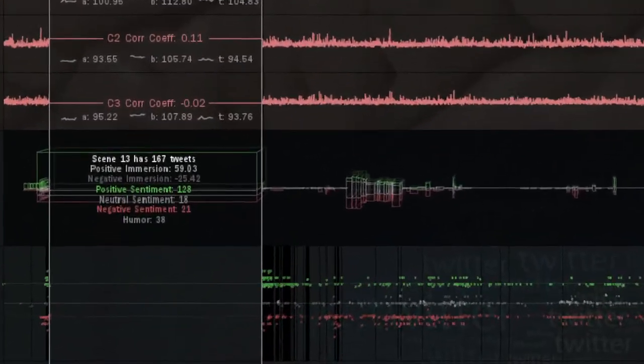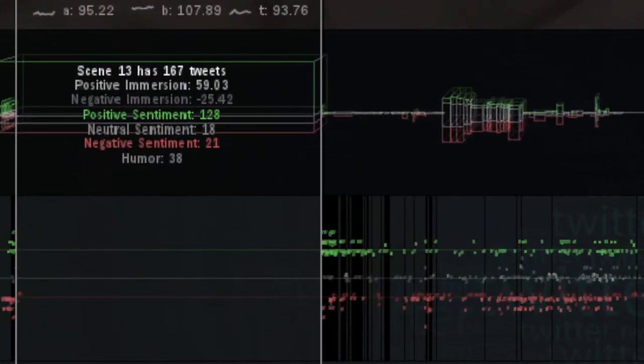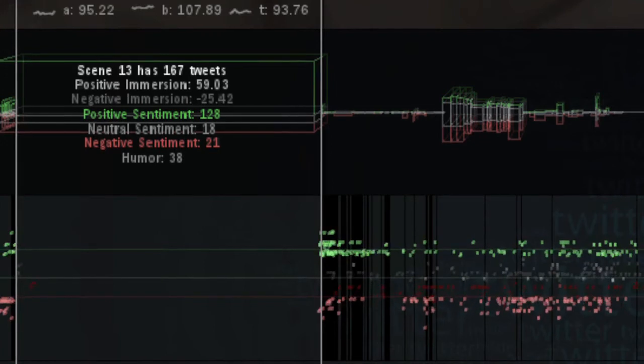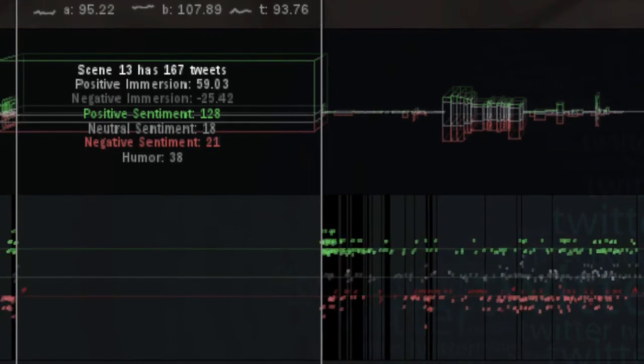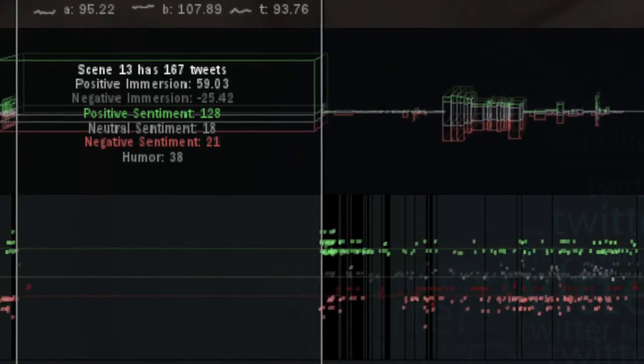Focusing in on the Twitter data, we see that a majority of the tweets were positive and scored high in terms of immersion, our metric for audience engagement. The tweets are visualized according to 5 hand-labeled categories. Green dots are positive tweets, gray neutral, and red negative.